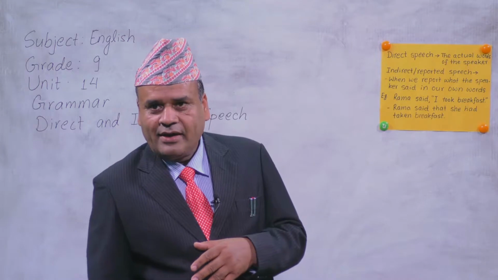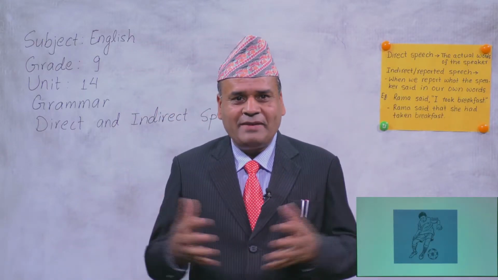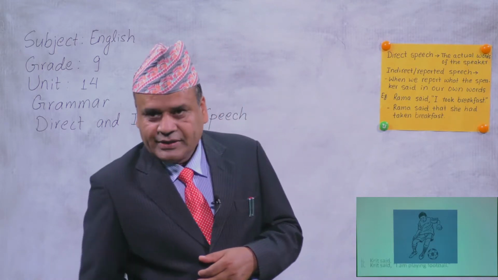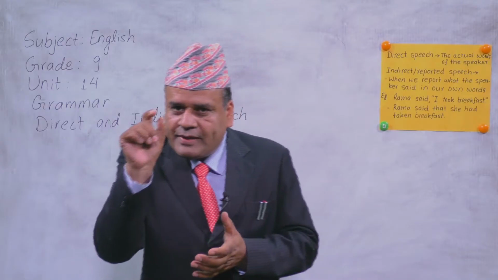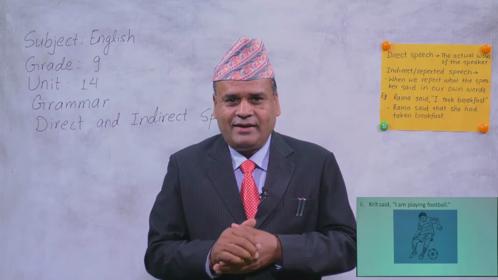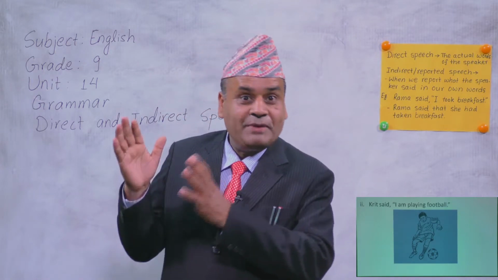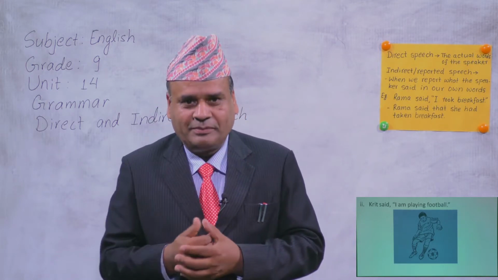Similarly, let's look at another sentence. What do you see there in the picture? Yes, there is a boy. The boy is playing football. Okay, so what may be the sentence? You see, yes, Krit said, "I'm playing football." Do you find the same reporting verb this time? Obviously not. Okay, in the previous sentence, there was says. It was in present form. But here, we have got reporting verb in past form.